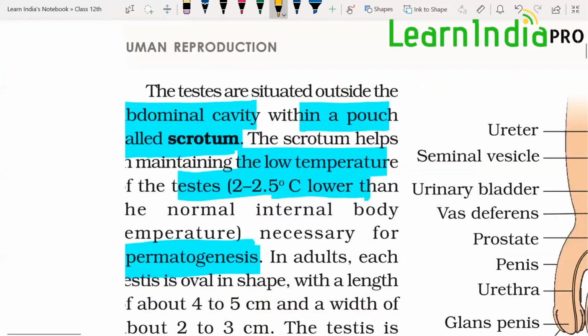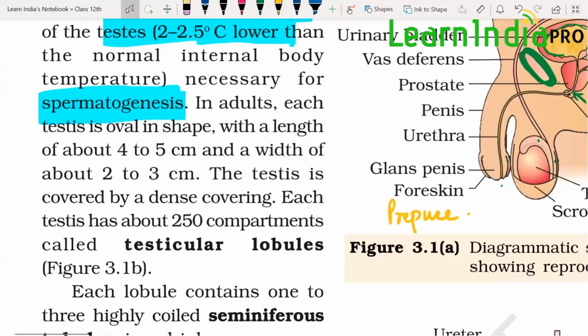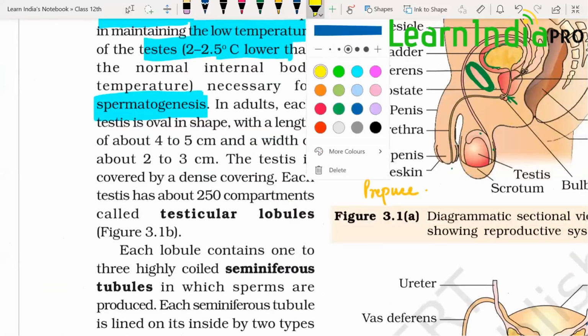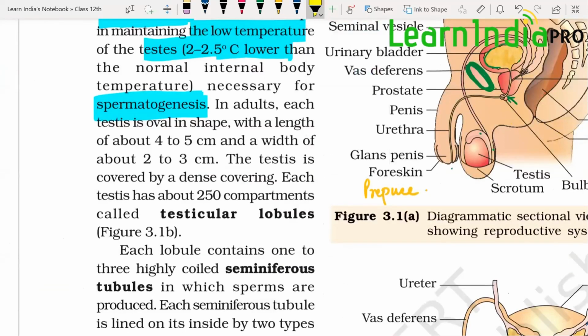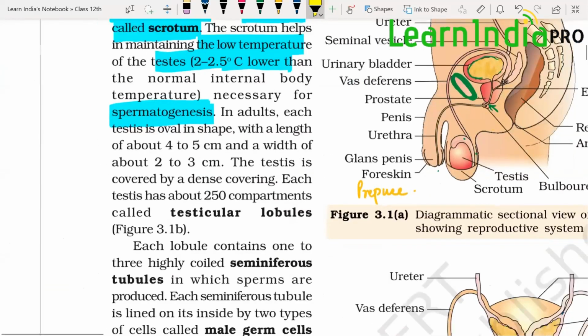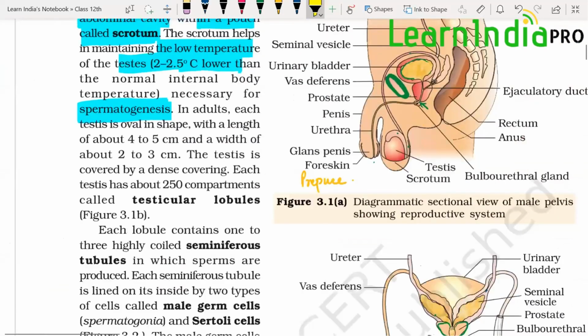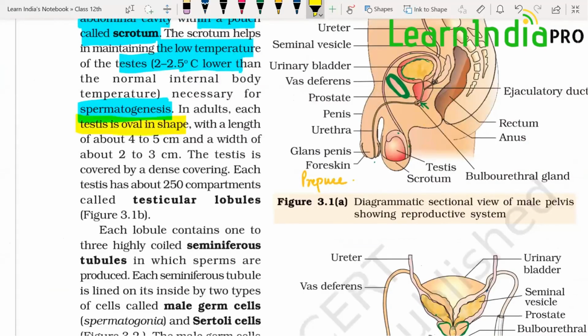So quickly we'll read from NCERT what is present in NCERT. First thing is we have done up to here, up to spermatogenesis. Next is in adults. In adults, each testis is oval in shape. The length is about 4 to 5 centimeter. Width is 2 to 3 centimeter, half of the length.